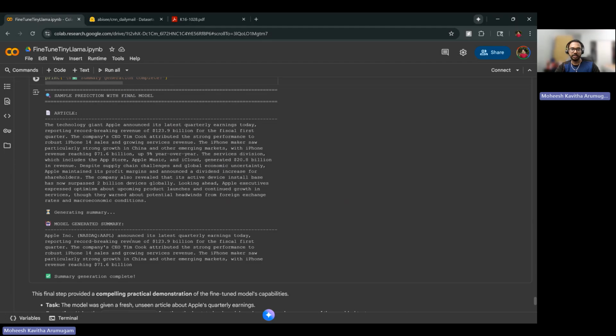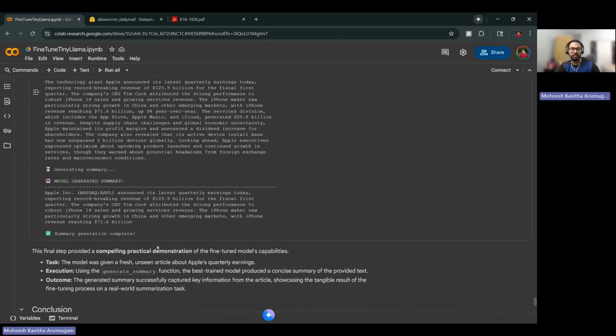When I generate the summary from my model, it correctly summarizes and gives the proper highlights of this news article. As you can see, it has Apple Incorporated, using the short form as well, and all the values here, like 123.9 billion and iPhone 14. So everything seems proper here.